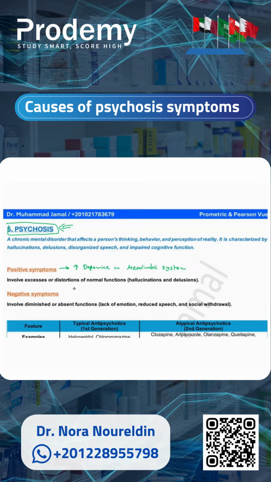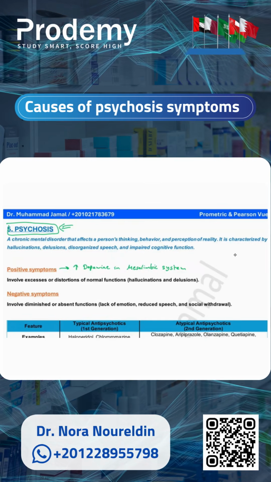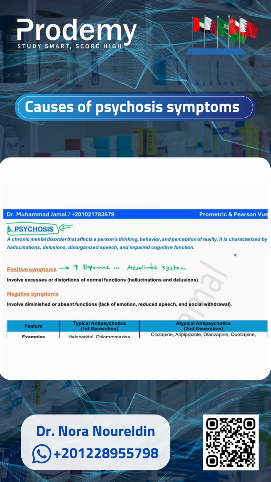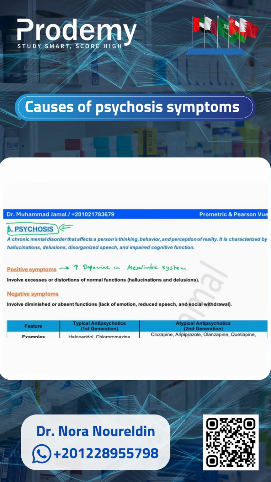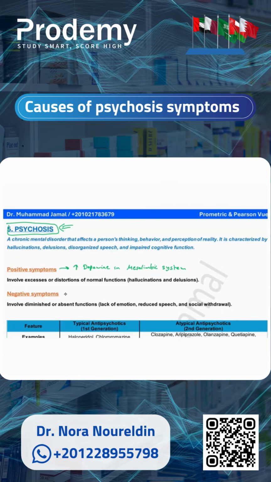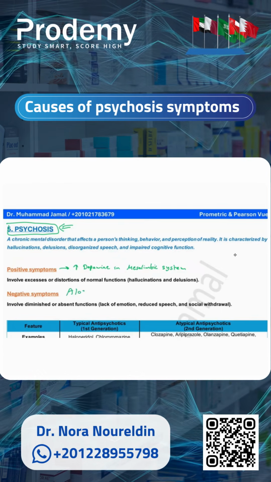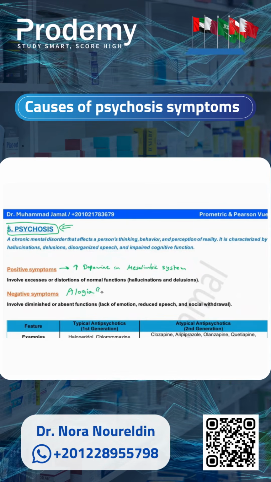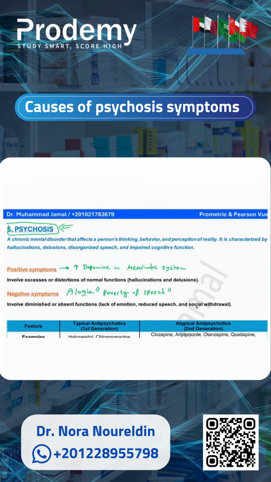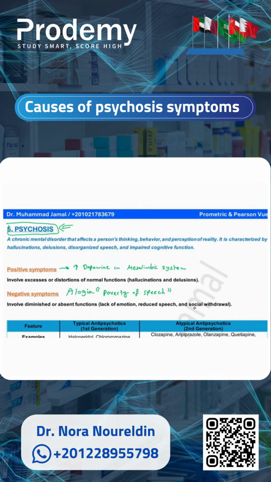He cannot express his feelings in happy facial expressions or sad or excited. He cannot experience the normal facial expressions, and this is known as the flat affect. Also, he experiences something known as alogia, and alogia means poverty of speech. He doesn't speak much, and he cannot find the right words to describe things.